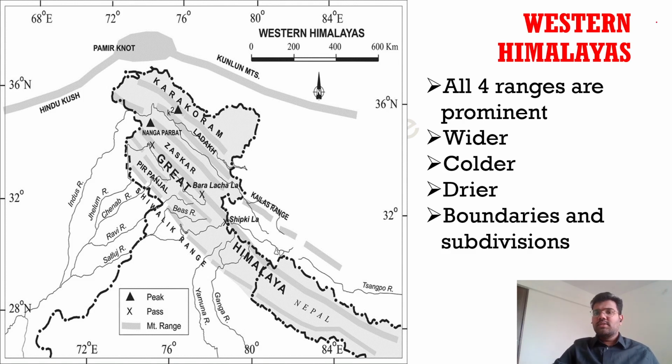So let us start with the Western Himalayas. All four ranges are prominent. Which are the four prominent ranges? From south, Shivalik range, Lesser Himalayas, Greater Himalayas, and Trans Himalayas. We just saw they are wider, they are colder, they are drier. Now boundaries and the subdivisions. What are the subdivisions?